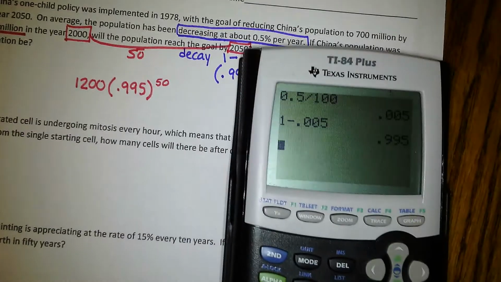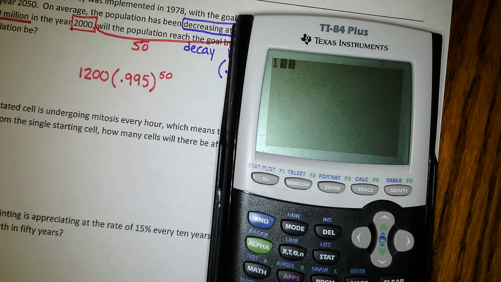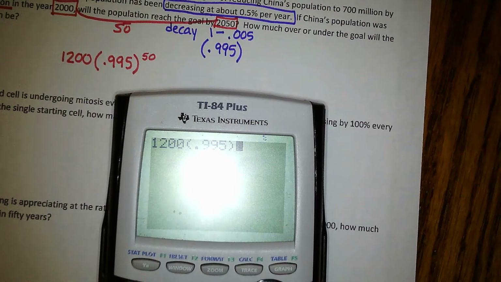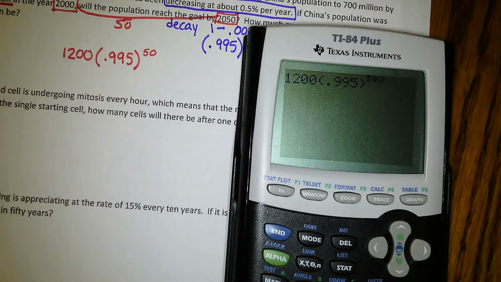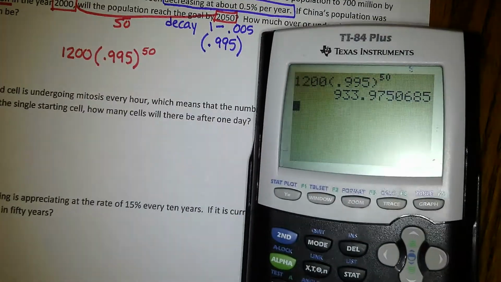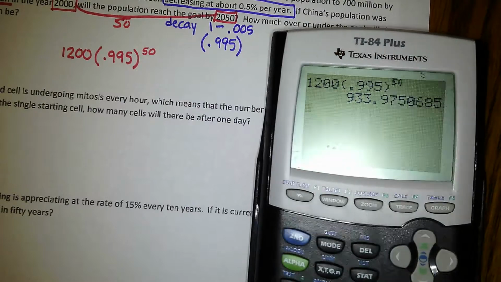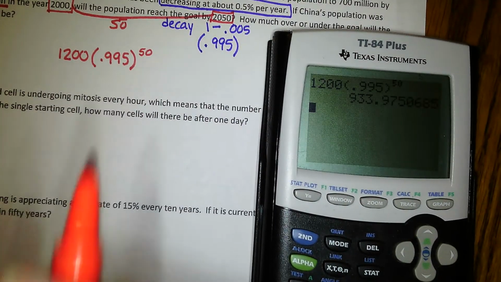So again, whatever number we get, this is going to be in millions. And so it's going to be a big one, I think. 1,200 with a 0.995 as the growth factor. And then we are going to raise this to the 50th power because we want what's going to be after 50 years. And we are at 933.975 million people.